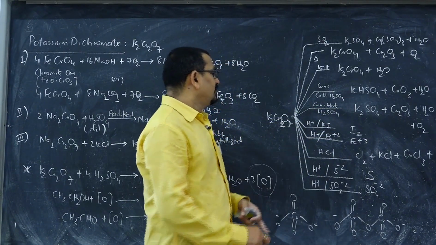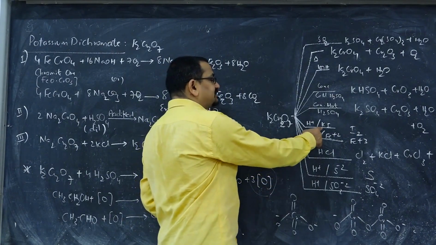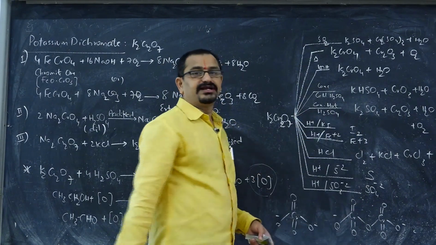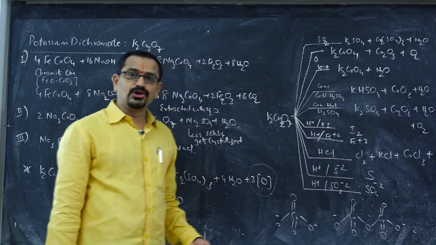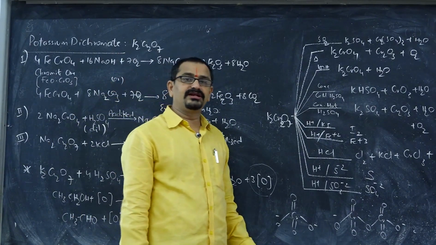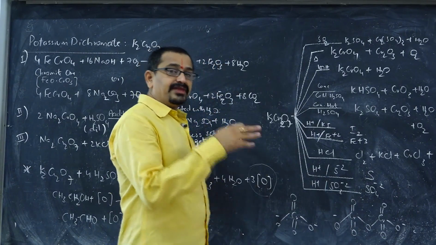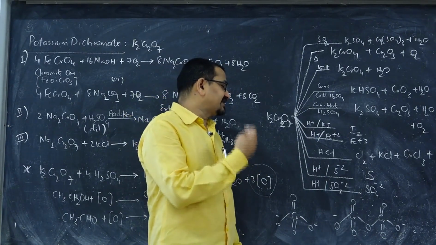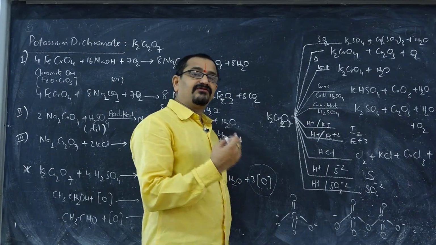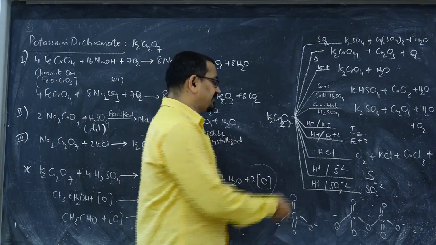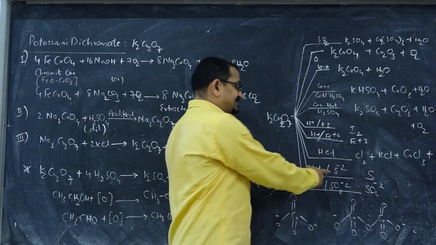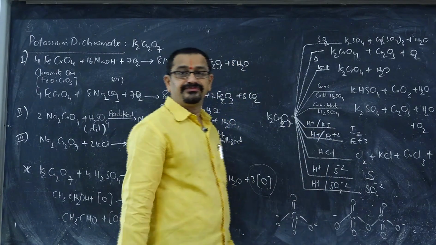And then we have it oxidizes all halides to the corresponding halogen, like it oxidizes chloride to chlorine, bromide to bromine, iodide to iodine, like this. Potassium iodide is oxidized to iodine, and this also oxidizes ferrous to ferric, sulfite to sulfate, nitrite to nitrate, chloride to chlorine, and sulfide to sulfur.